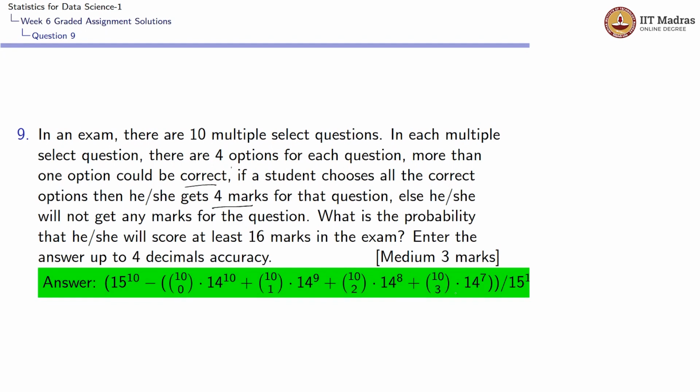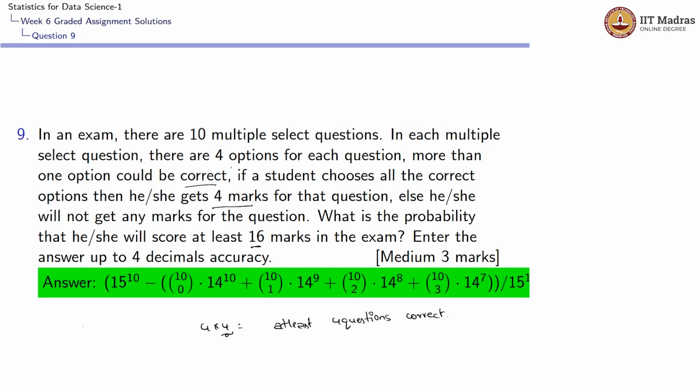So, for the student to get 16 marks, he should be scoring 4 into 4. That means he should be getting at least 4 questions correct. So let us look at each question and identify in what are the possible ways he can select an answer.